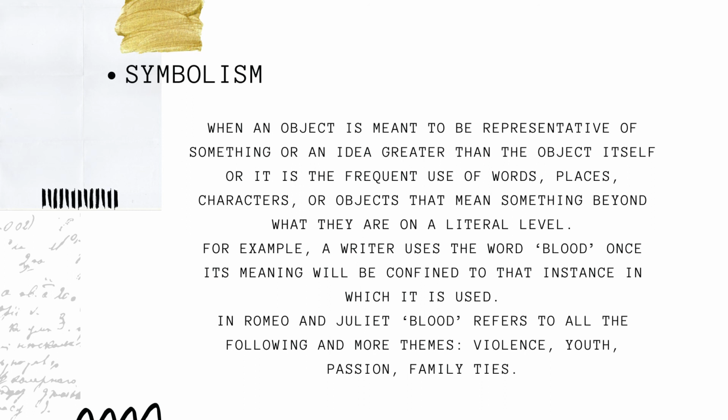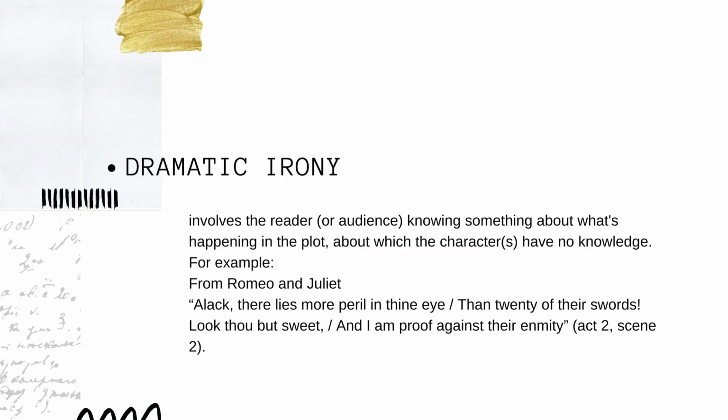Here's a concrete example. In Romeo and Juliet, blood refers to all the following and more things: violence, youth, fashion, and family ties. Because William Shakespeare has used the word blood in place of the words related to the themes mentioned. Next one is dramatic irony.